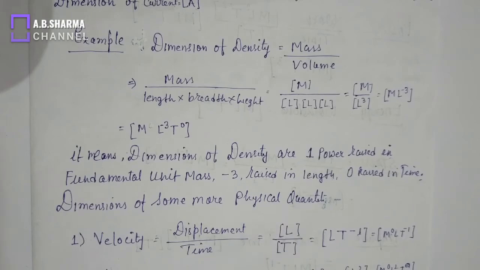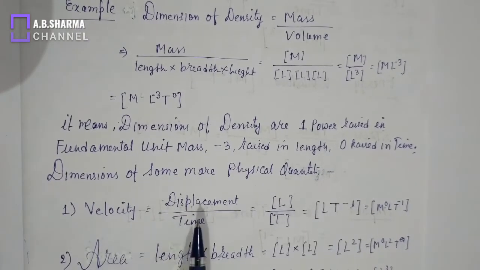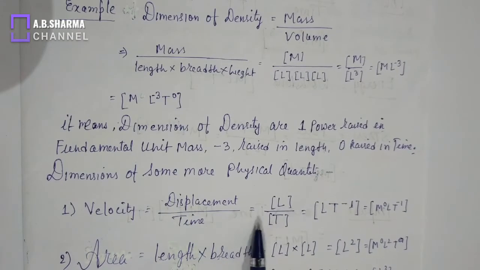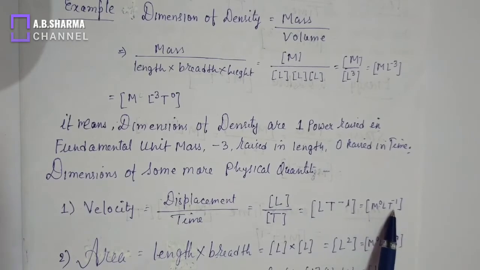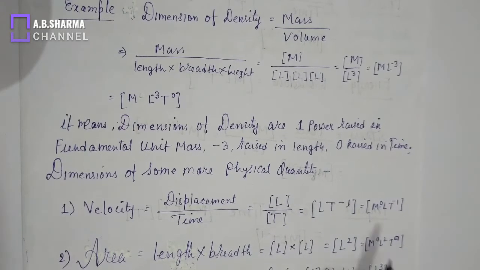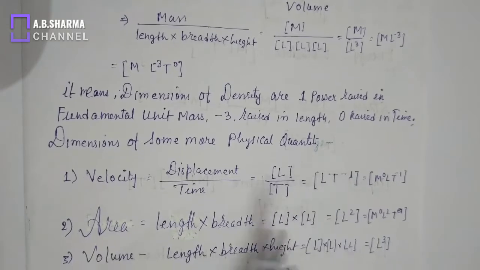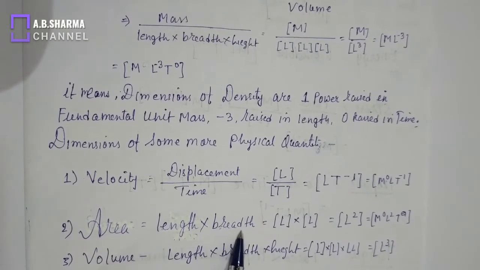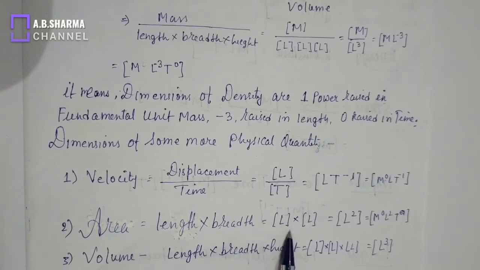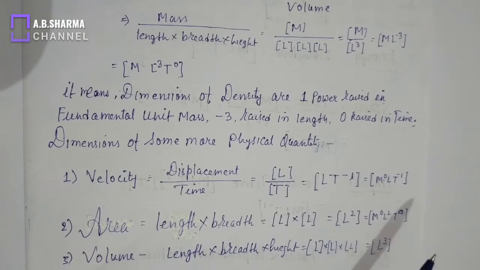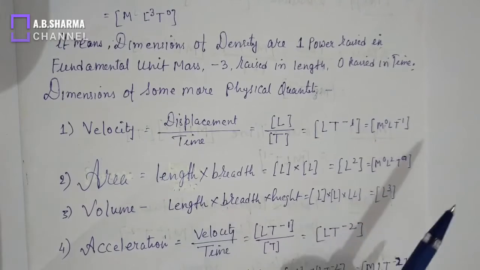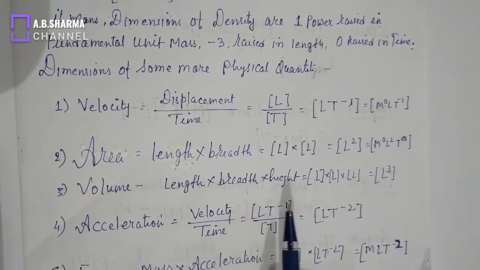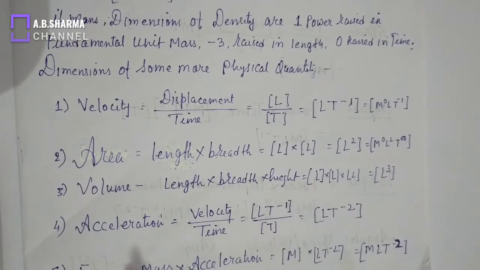Now see some further example of dimension. Dimension of some physical quantity, that is velocity. Formula of velocity is displacement over time. Displacement is denoted by length, time is T. So dimension is L T minus 1, or M0 L1 T to the power minus 1. This is the dimension of velocity. Dimension of area, length into breadth. Length is L and breadth is also L. So dimension of area will be L to the power 2. Dimension of volume, formula of volume is length into breadth into height. So the dimension of volume is L to the power 3.